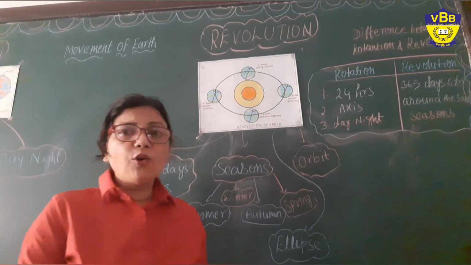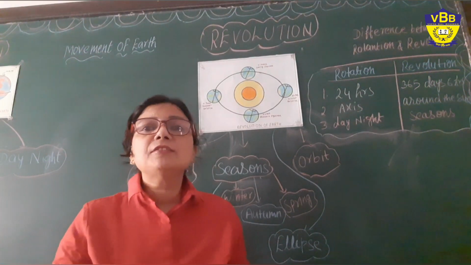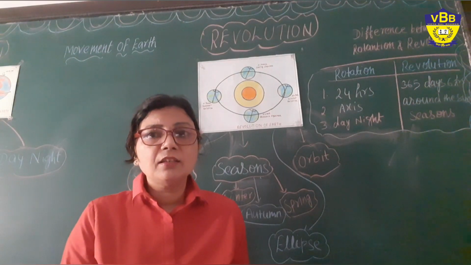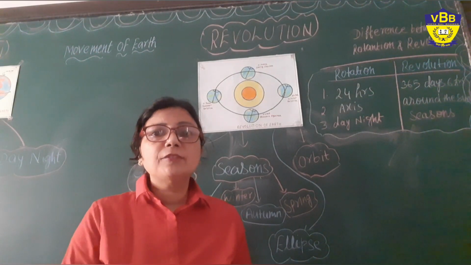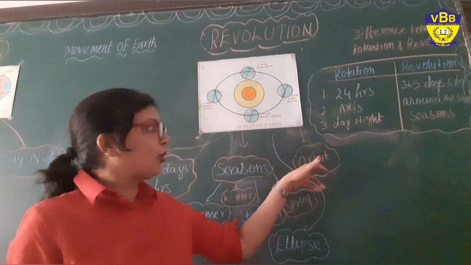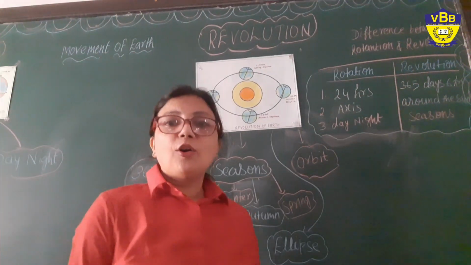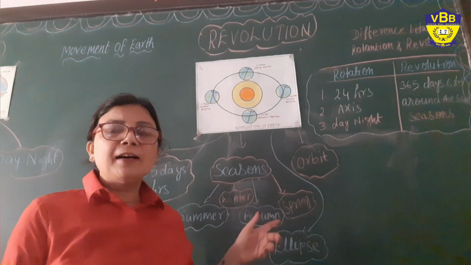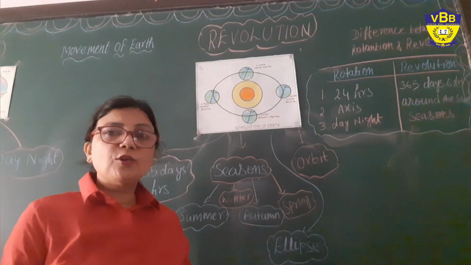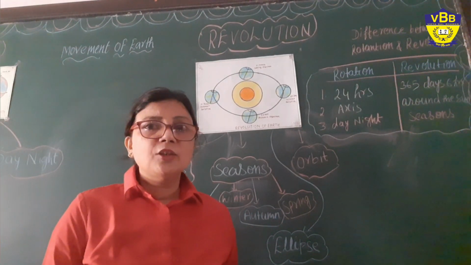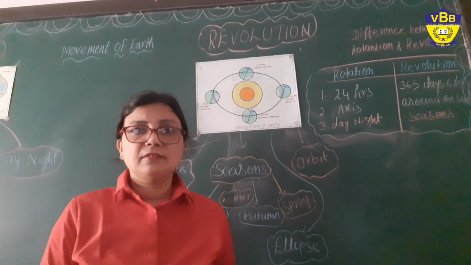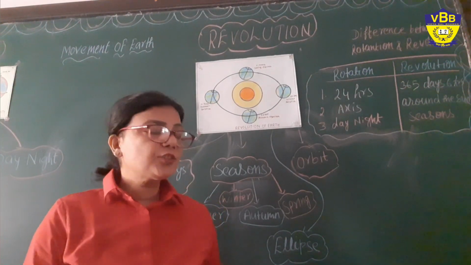The earth always revolves in a fixed path around the sun. That is called the orbit. Orbit is a curved path which is followed by a heavenly body to move around the sun or the planet. Understood?